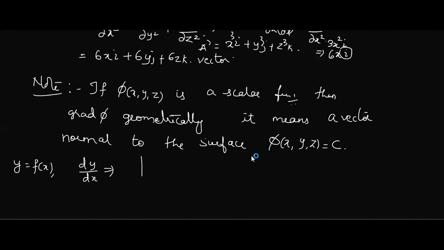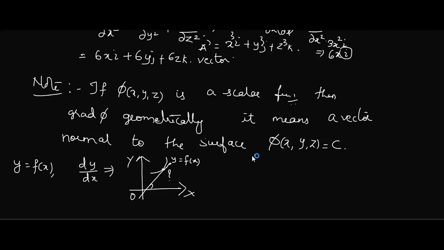Okay, that means if I want to represent the same derivative geometrically, suppose I have the xy coordinate plane and a curve y equal to f of x. Take a point on the curve and draw a tangent to it. The tangent will make some angle, and its slope at that point on the curve can be found geometrically, or theoretically as dy by dx.